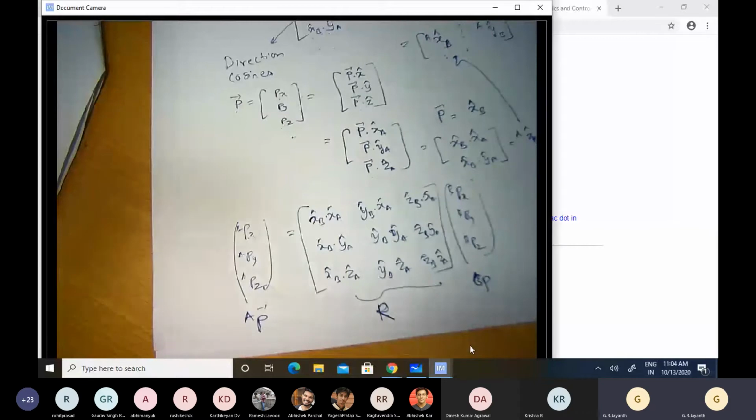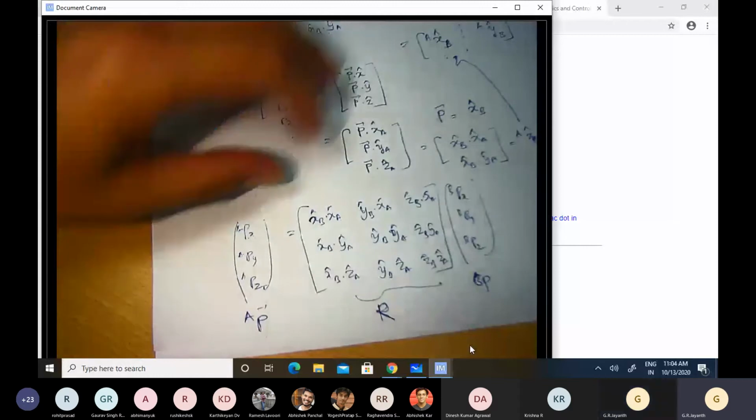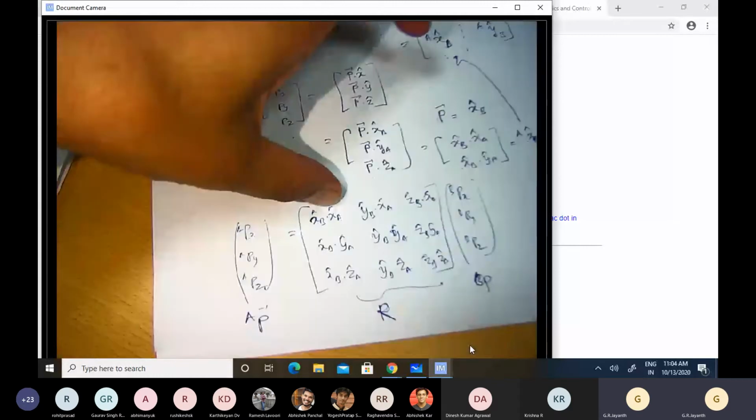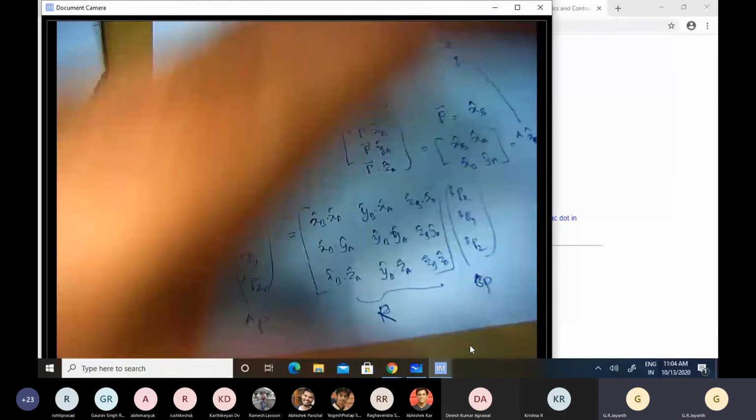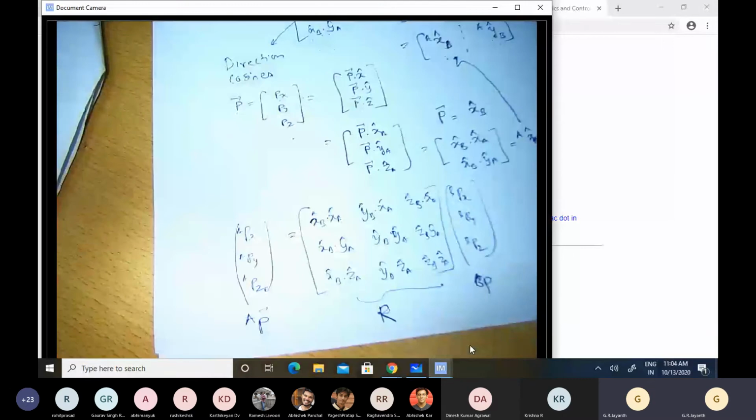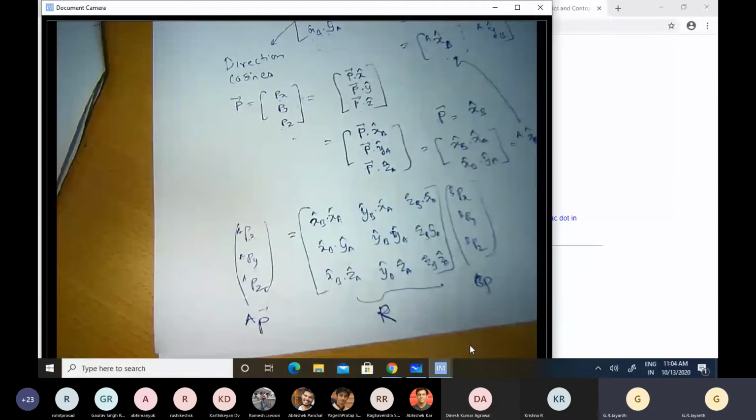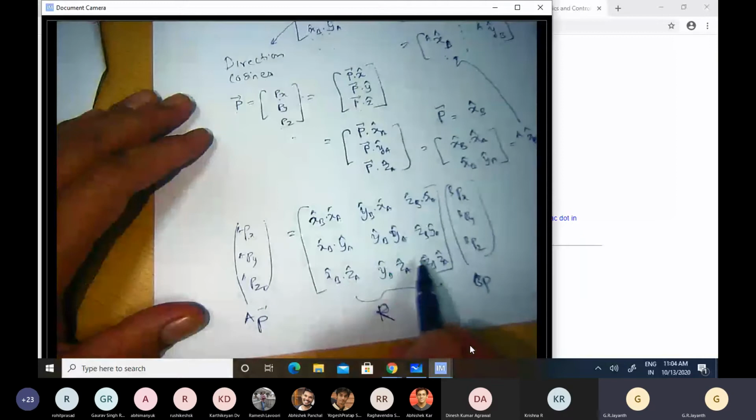So those 9 components that we talked about earlier, alpha 1, alpha 2, alpha 3, all the way to alpha 9, are nothing but x cap b dot x cap a, x cap b dot y cap a, and so on and so forth. Okay. So instead of carrying around these 9 components in a bag, I now have dignified them in some sense by placing them at appropriate locations in this 3x3 matrix.